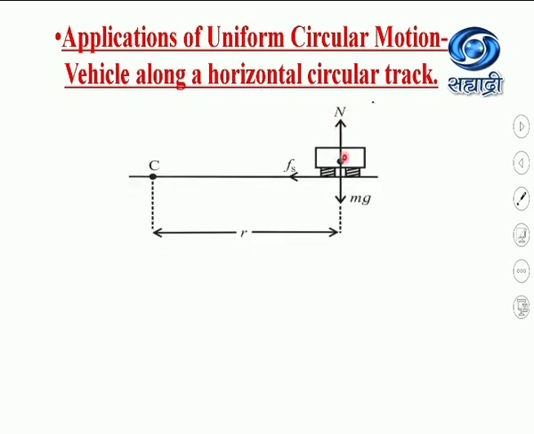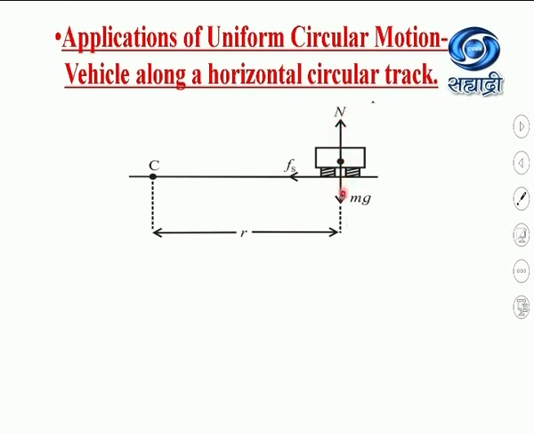This is the vertical section of a vehicle which is moving along a horizontal curved track of center of curvature C and radius R. From the figure you can see that there are three forces acting on the vehicle: weight mg in the vertically downward direction, normal reaction n in the vertically upward direction, and the force of friction between the tires of the vehicle and the road surface. Again it is clear that the normal reaction and weight mg are equal and opposite.